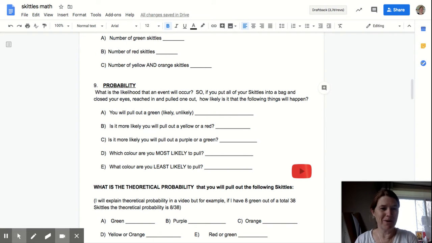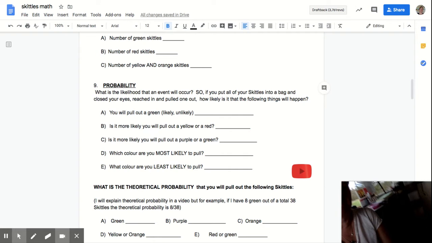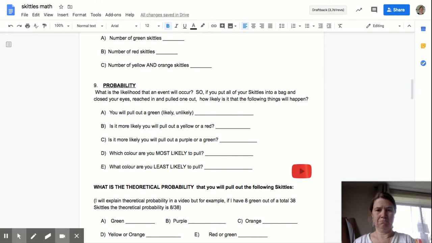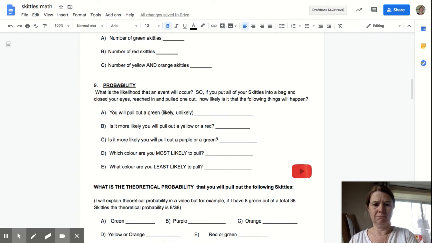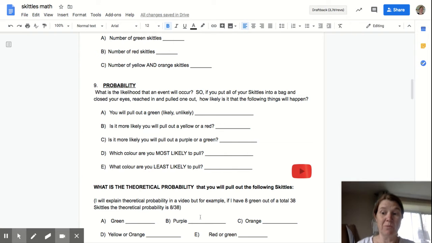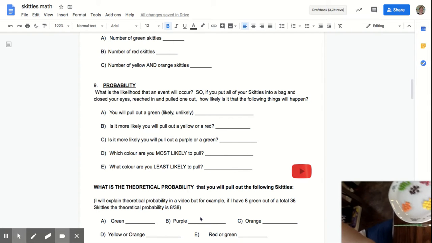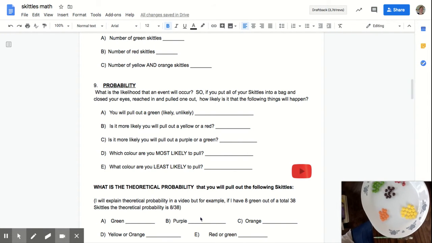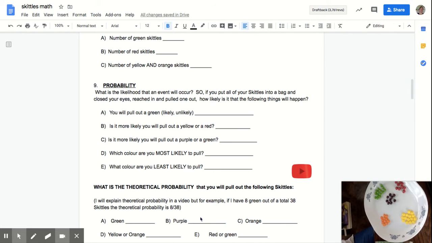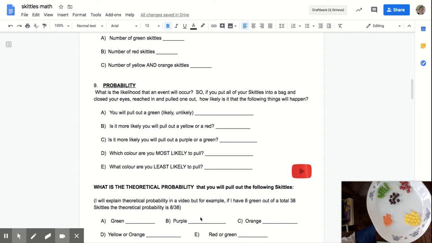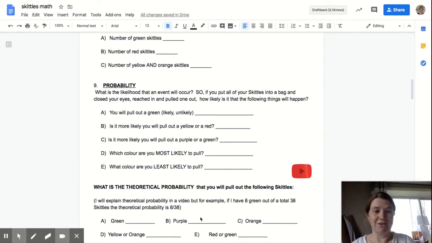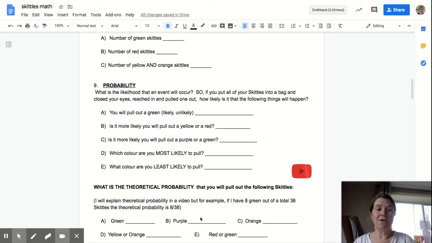So we're going to use probability to figure out, if I put all my Skittles into a bag, which one am I most likely to pull out? Here are my Skittles. Let me see if you can see them. So I counted up all my Skittles and there were 58. So every Skittle has 1/58th of a chance of being pulled.